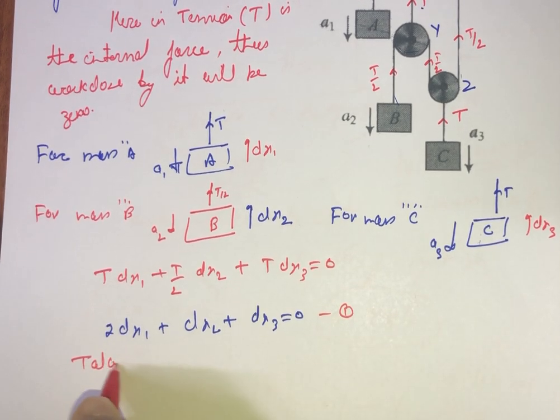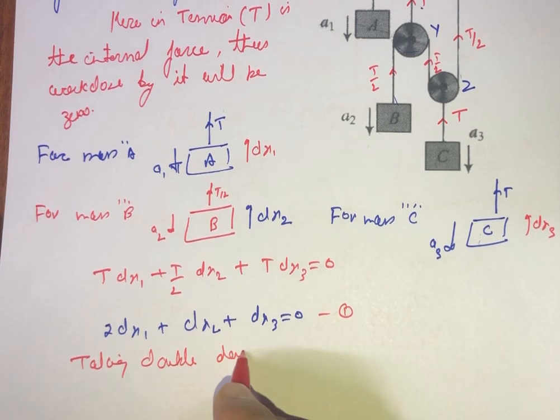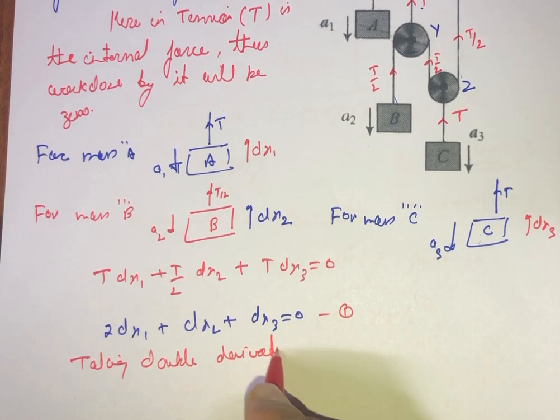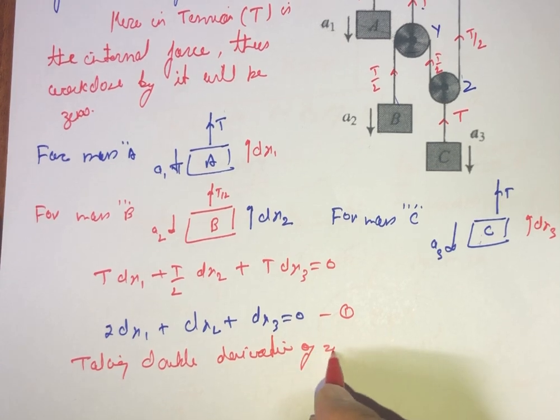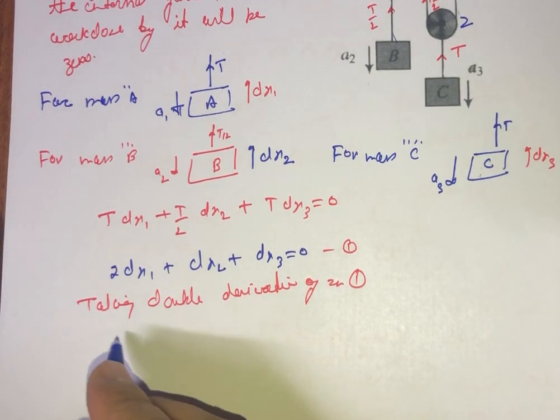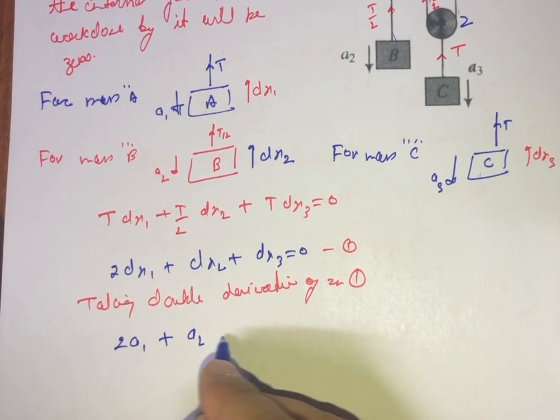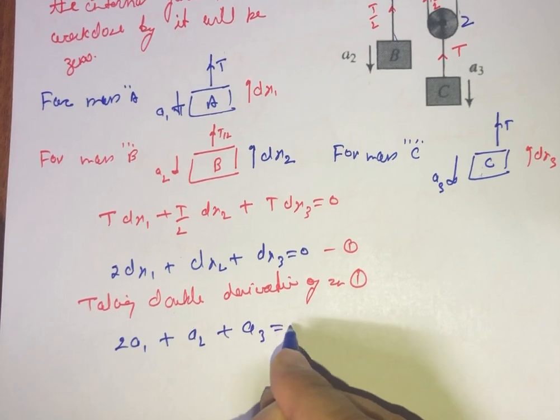Taking double derivative of equation 1, we get 2a1 plus a2 plus a3 will be equal to 0,